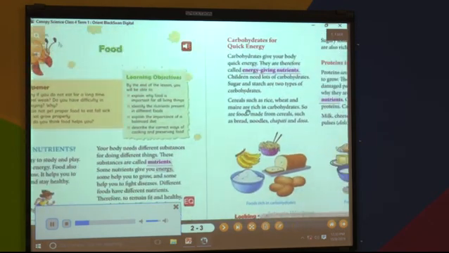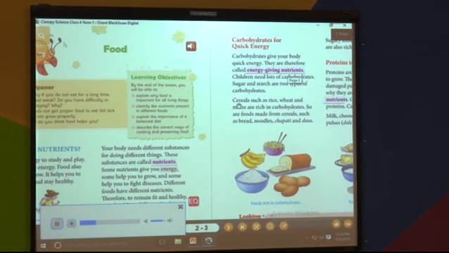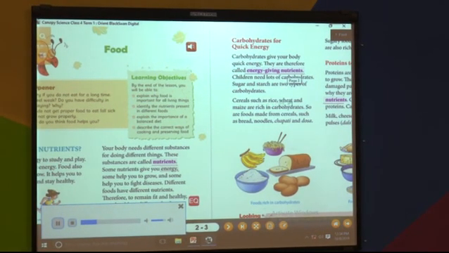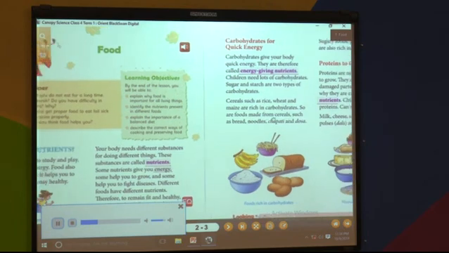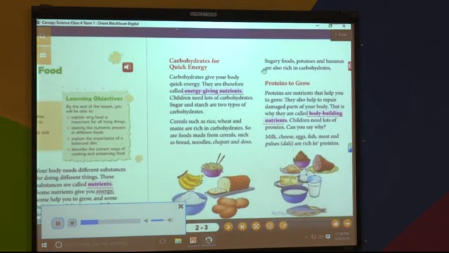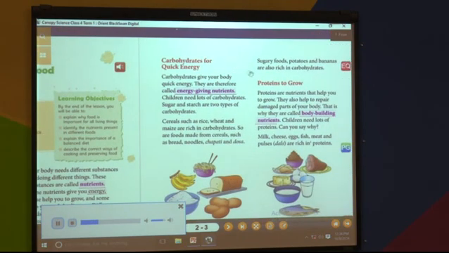Carbohydrates for quick energy. Carbohydrates give your body quick energy. They are therefore called energy-giving nutrients. Children need lots of carbohydrates. Sugar and starch are 2 types of carbohydrates. Cereals such as rice, wheat, and maize are rich in carbohydrates. So are foods made from cereals such as bread, noodles, chapati, and dosa. Sugary foods, potatoes, and bananas are also rich in carbohydrates.